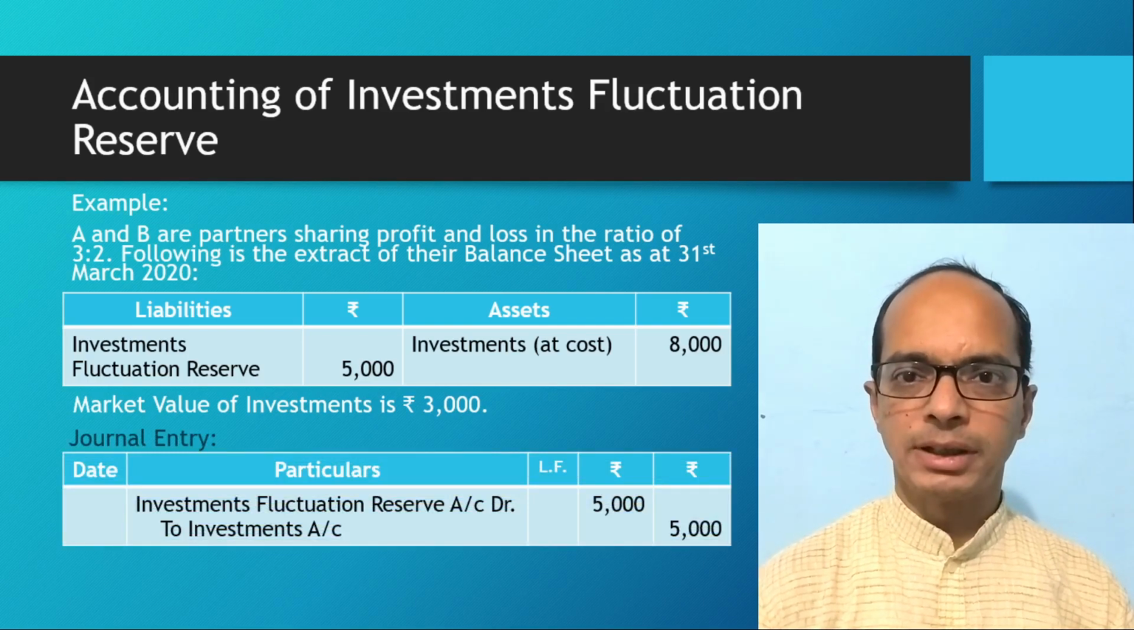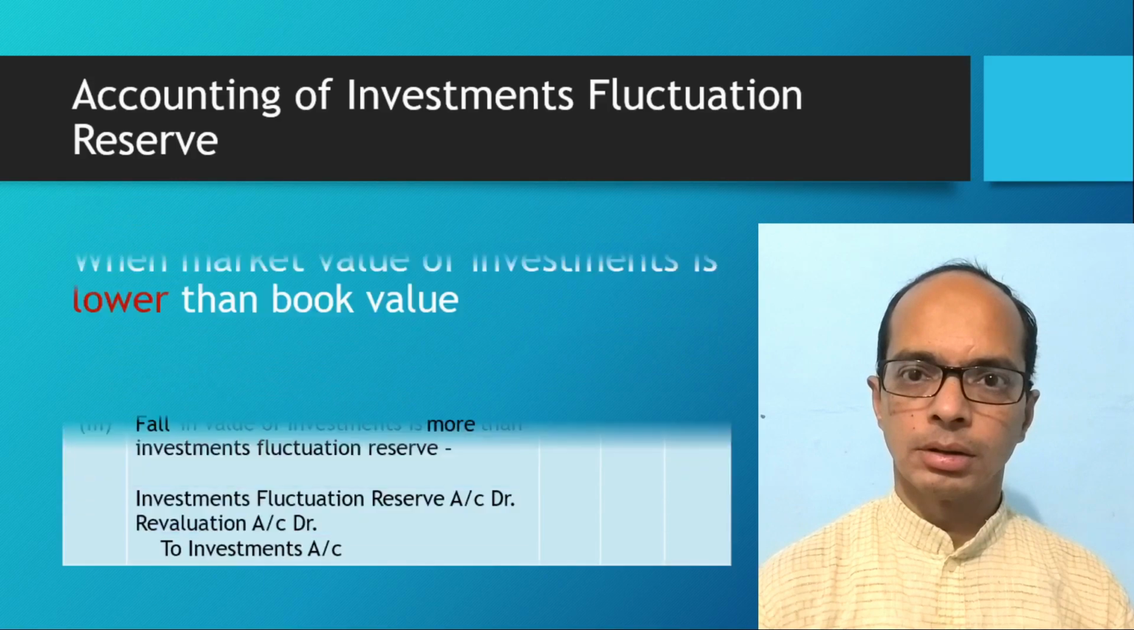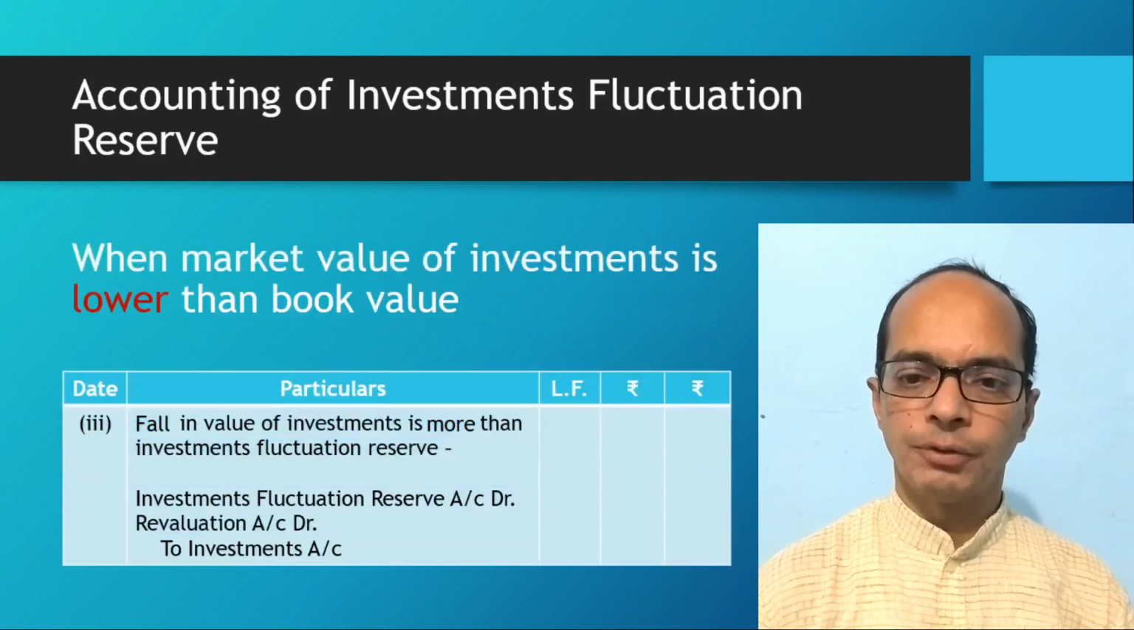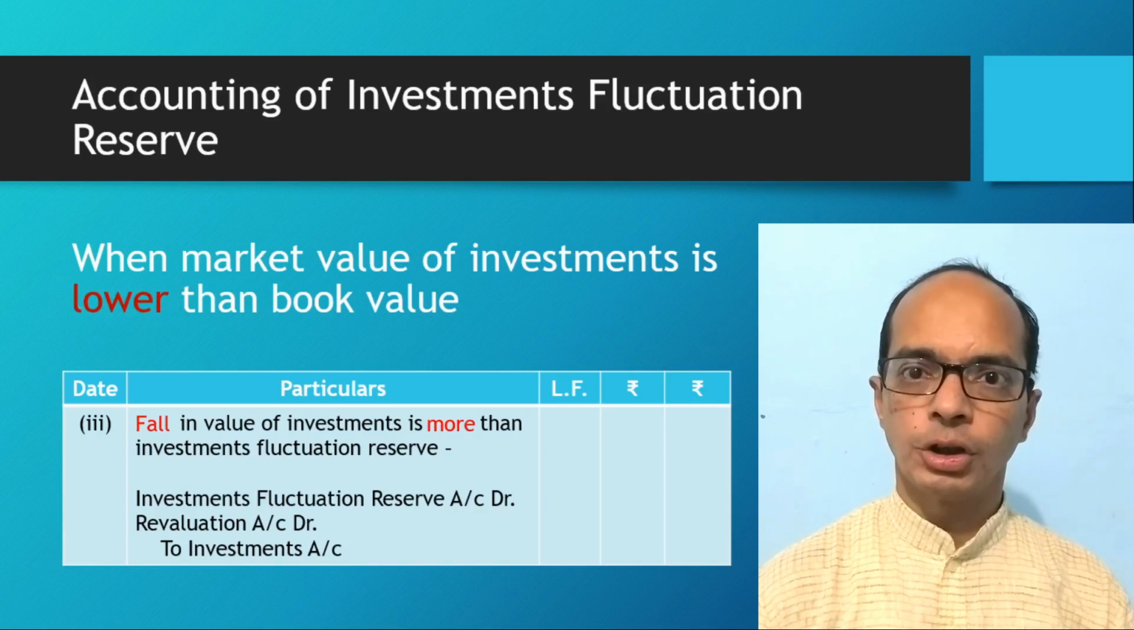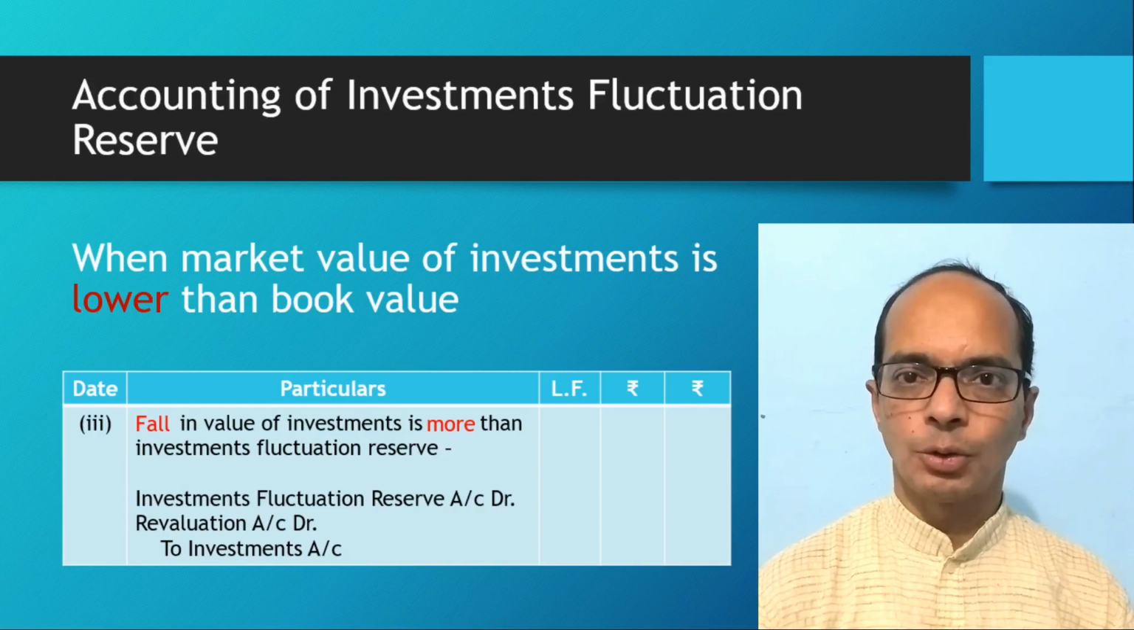Now last possibility under this condition, when market value of investment is lower than the book value, but fall in the value of investment is more than the reserve available. Means there's an additional loss. That additional loss will be debited to revaluation account. So we'll pass journal entry, investment fluctuation reserve account debit, revaluation account debit to investments account.